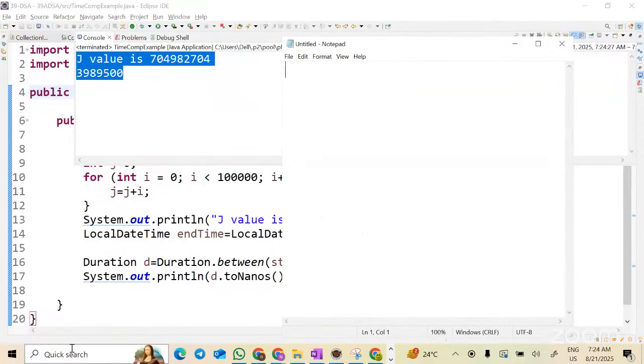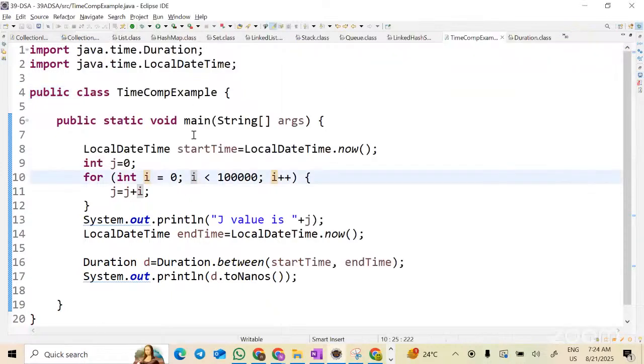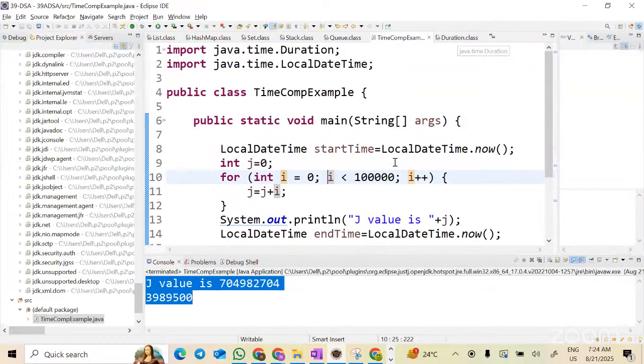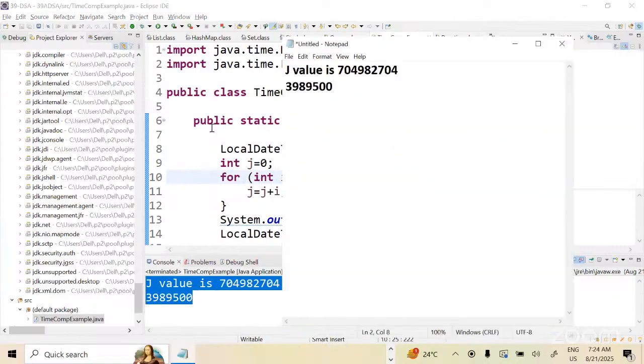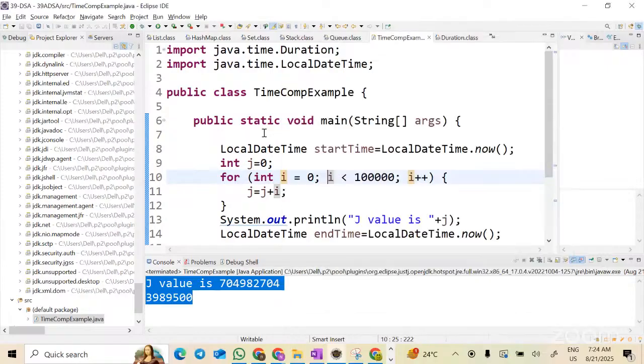Now, if someone is asking me, can I say that the time complexity of this program is this much? Some of you gave me the definition saying that time taken by the program is nothing but time complexity. Now, for this program, the time complexity is this much. Can I say that? Yes, according to the definition. Now, let me run again.